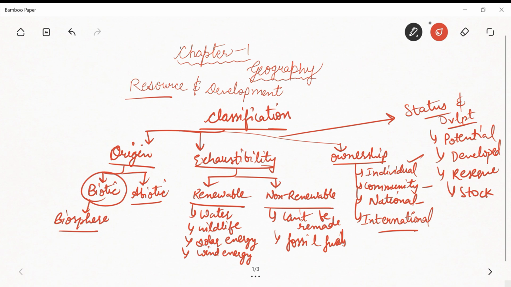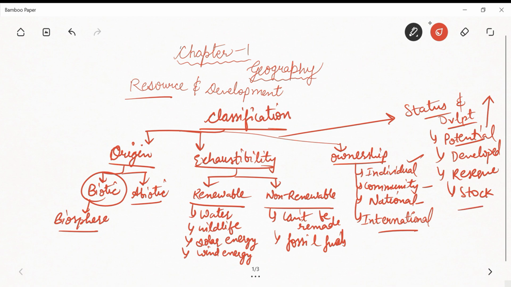Then potential resources. These are found in a region but not in use, right? For example, solar energy in Rajasthan and wind energy in Gujarat. That means Rajasthan and Gujarat are two states which have potential in wind and solar, right? But the main thing is that due to lack of development, the resources are not in use.